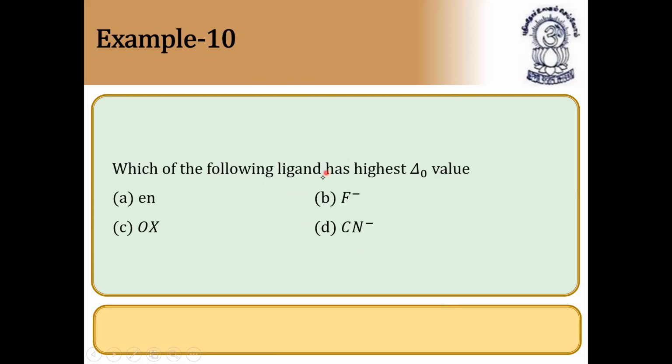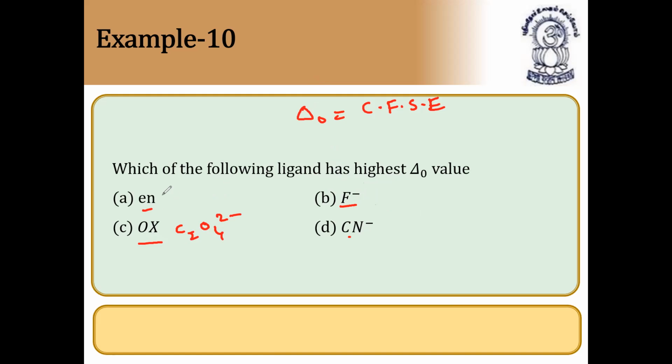Which of the following ligands has the highest delta naught value? That is the crystal field splitting. What is delta naught? Delta naught is equal to the crystal field splitting energy. So here we have en, a bidentate ligand, F minus, monodentate, ox, that is oxalate again. Ox is nothing but C2O4 2 minus, and cyanide, that is CN minus. So which will have the highest delta naught value?